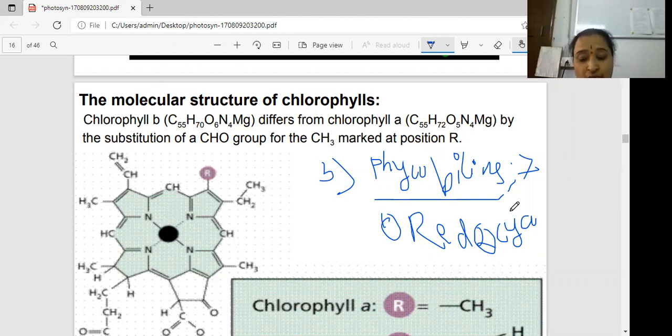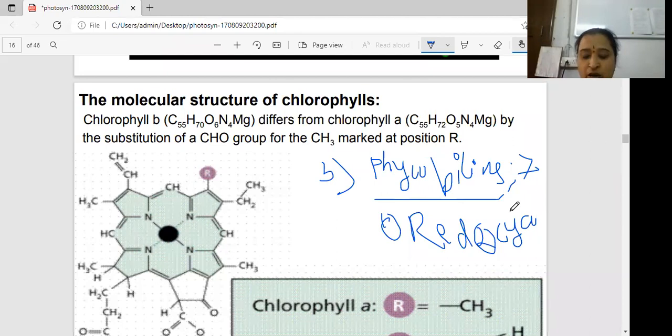These are water soluble. This question is asked many times. Which pigment is a water soluble pigment? Chlorophylls and carotenoids are not water soluble pigments. Only phycobilins are the water soluble pigments. This is a compulsory question: what type of pigments is water soluble? Only phycobilins are water soluble.